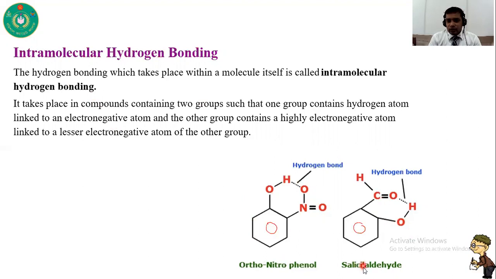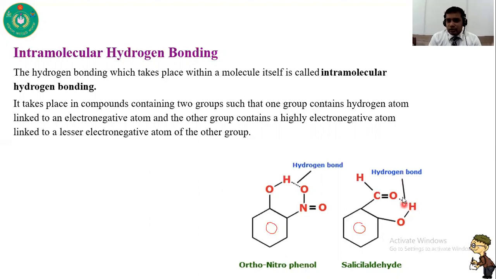Here you can also see salicylaldehyde. Here you can see the CHO group. This oxygen is a highly electronegative atom, so it is partially negative. And in the OH group, this oxygen atom is highly electronegative, so this hydrogen atom becomes partially positive.